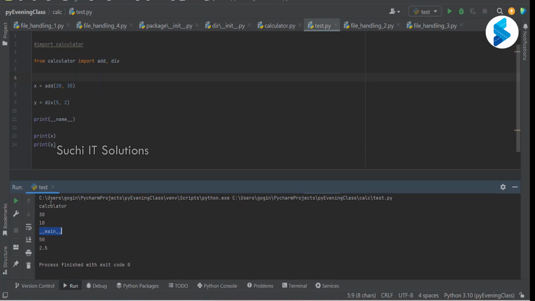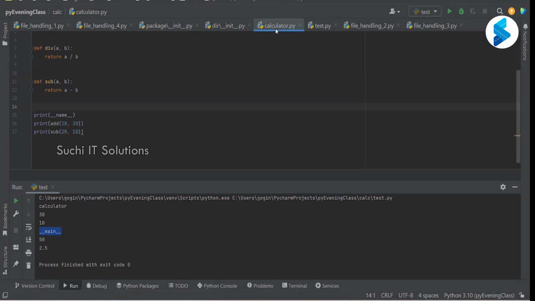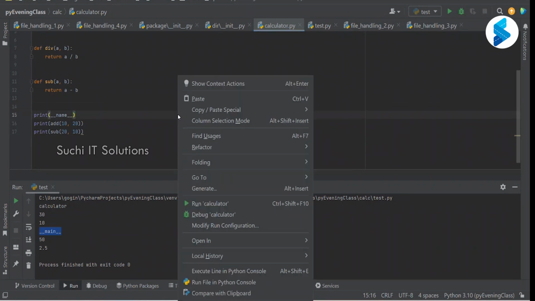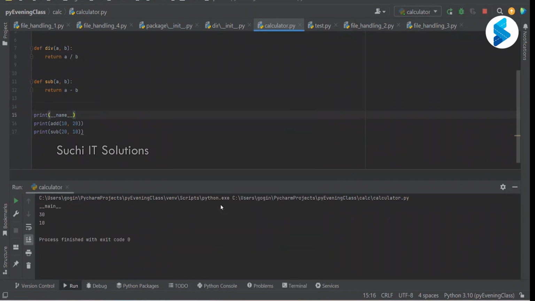Clear? Clear, sir. If I run calculator.py, what will be the value for __name__? If I run this file directly, it will just say __main__, because this is the main file that is being executed.